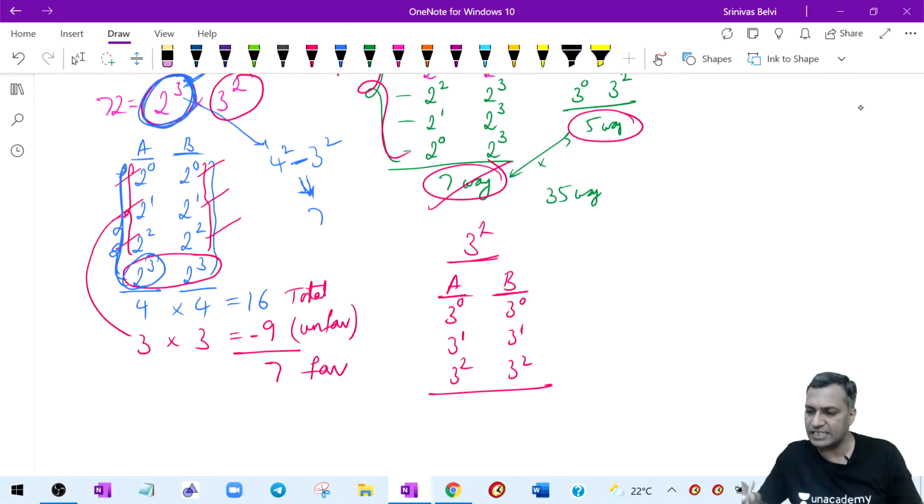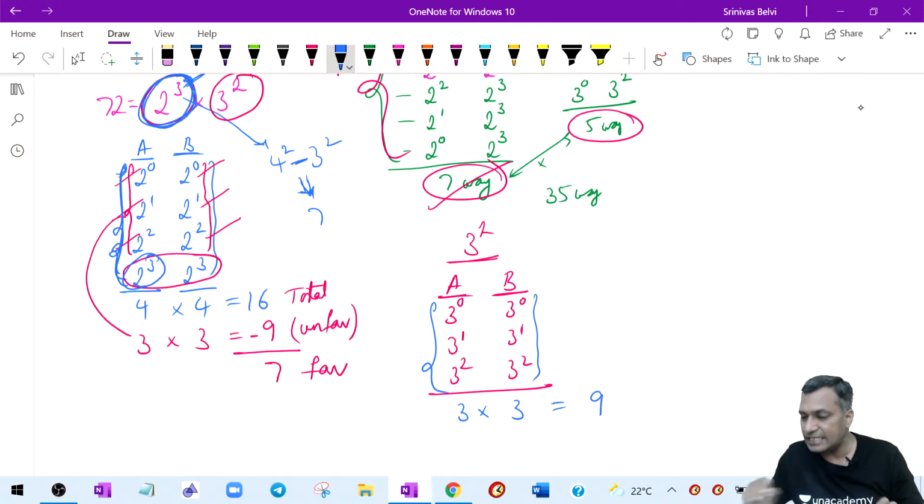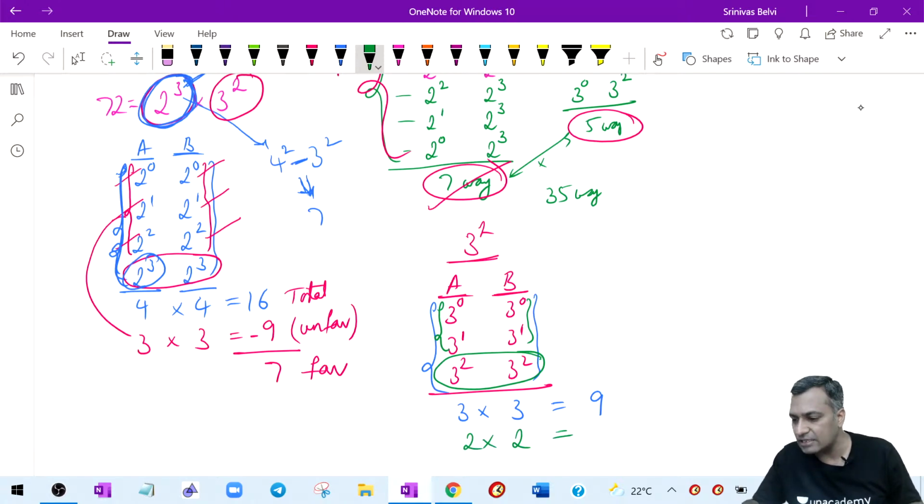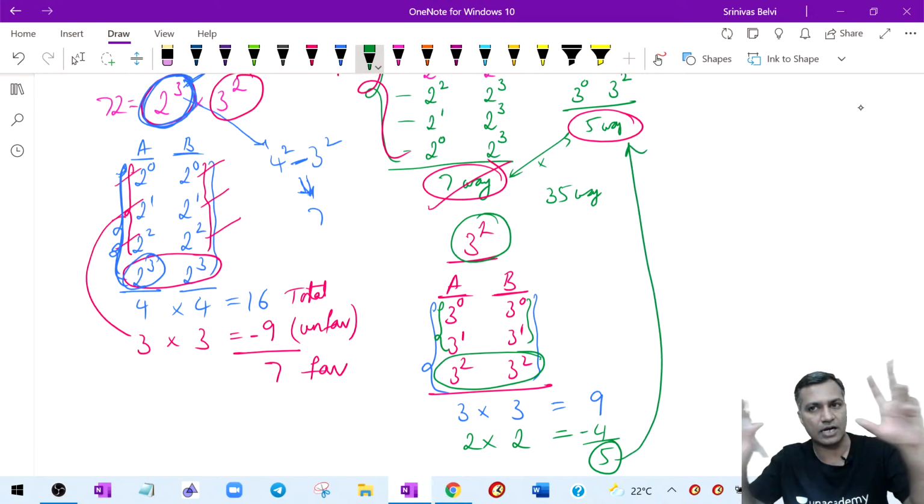But what is the total? A can take any of the 3 values, correct? B can take any of the 3 values, correct? Totally, it can take 9 values. But if A had been taking any of the first 2 values and B also simultaneously taking any of the first 2 values, then it will fail. Then the highest power of 3 will not be 2. Then it fails. 9 minus 4, that is 5. Therefore, it is 5. This is the 5 that you wrote here. Comfortable? Understood the concept?